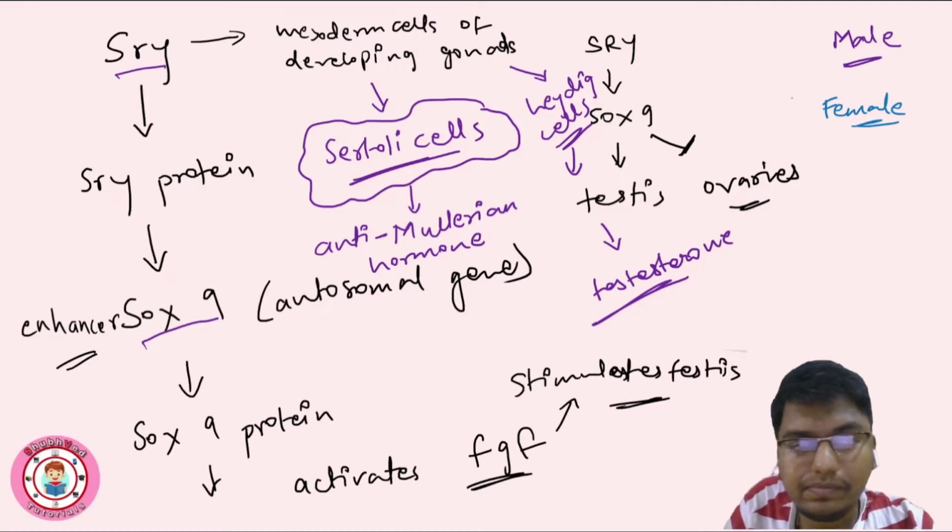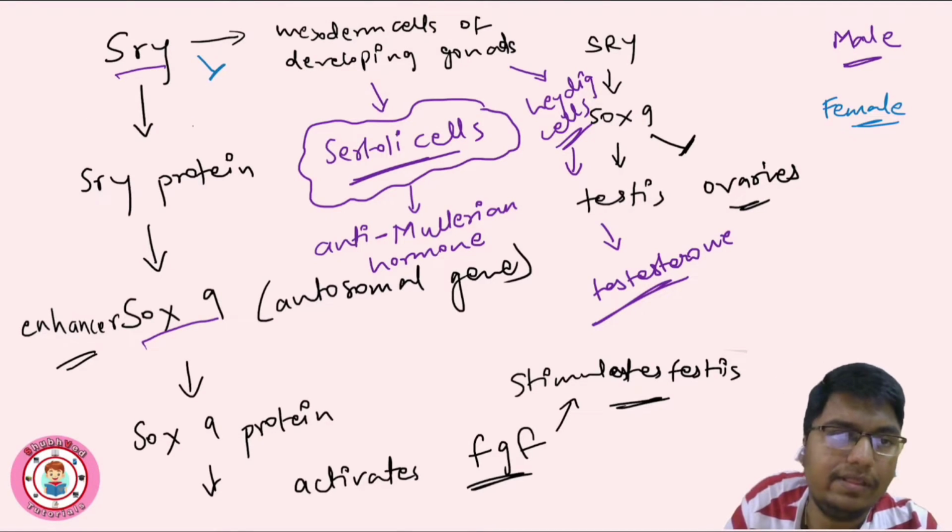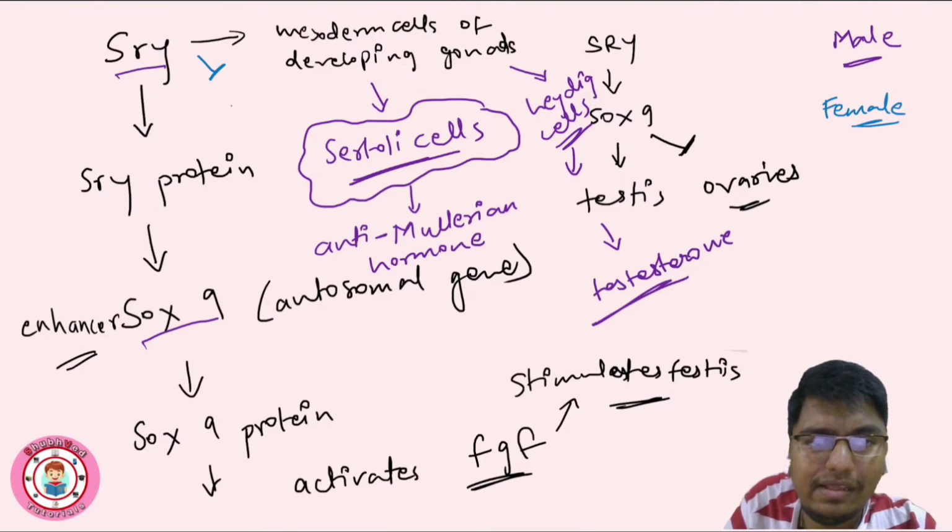Got it? So now when SRY gene is not there, instead of Sertoli cells, there will be follicle cells. And instead of Leydig cells, there will be theca cells.